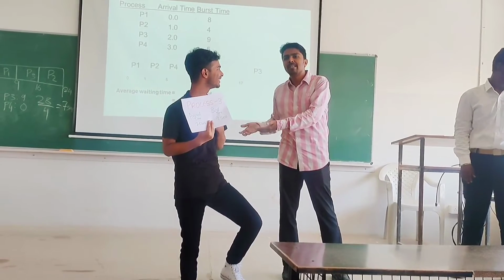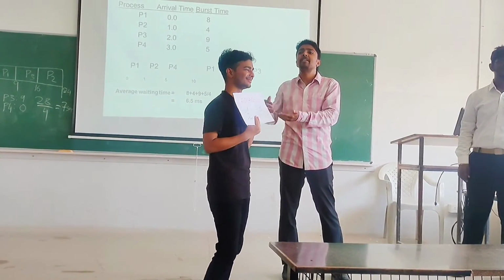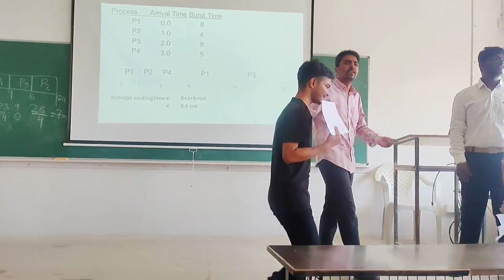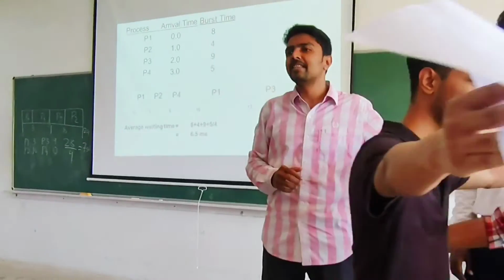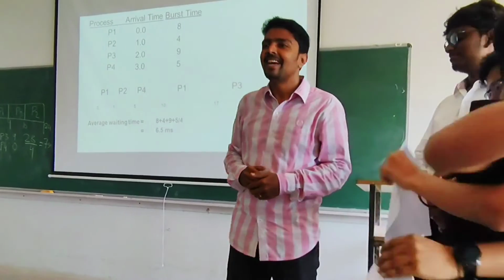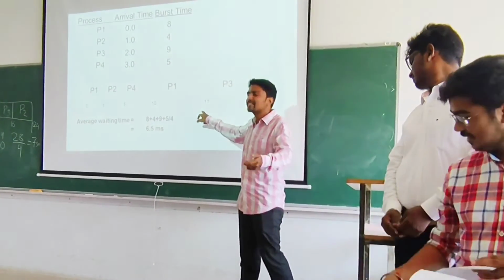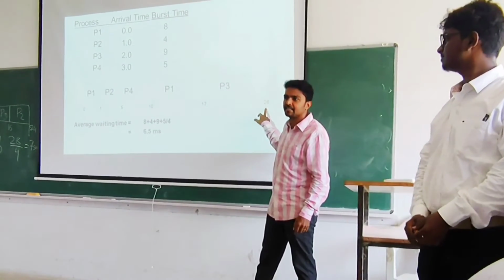So I will execute this process, whatever the time may be. I don't need to compare with any other process. So those 9 seconds will be allocated to this process and it will complete its execution. And that's why you can see here P3 from 17, with burst time 9, ends at 26.